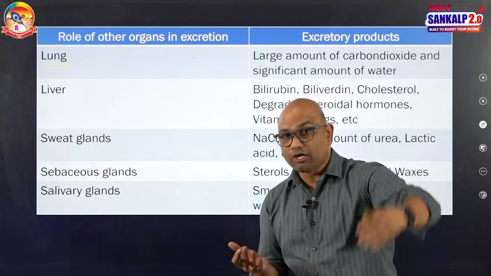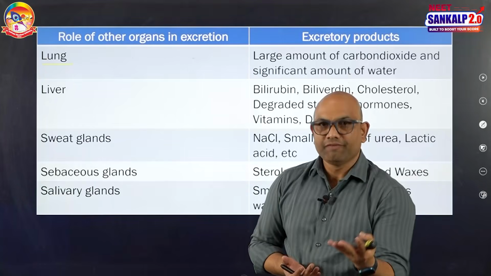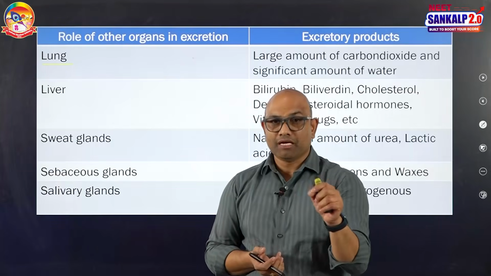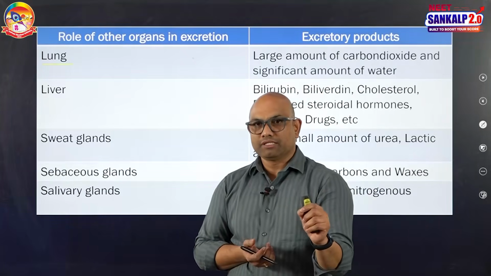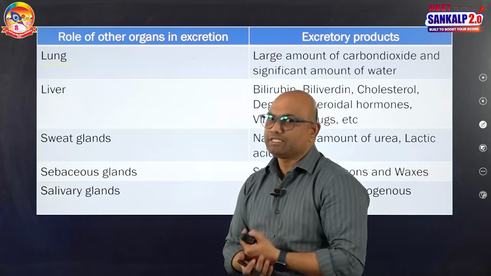But in 1 minute, how much blood is going? 5 liters. 5 liters means 50 hundreds. Each 100 ml, 4 ml. 50 into 4, 200 ml of CO2 will be sent out per minute in a healthy person under normal conditions. Along with that, some water vapor also will be sent out.